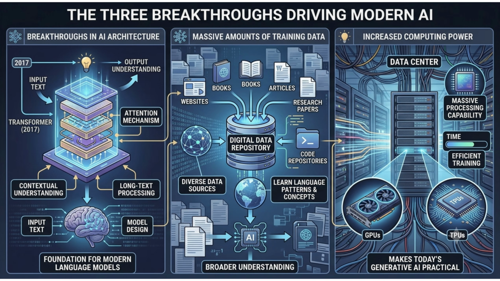3. Increased computing power. The third breakthrough was computational power. Training modern AI requires enormous processing capabilities. Specialized hardware such as GPUs, graphics processing units, TPUs, tensor processing units, allows AI systems to process massive volumes of data efficiently. Without this computing power, today's generative AI systems would not be practical.